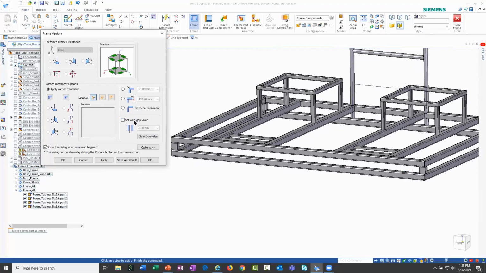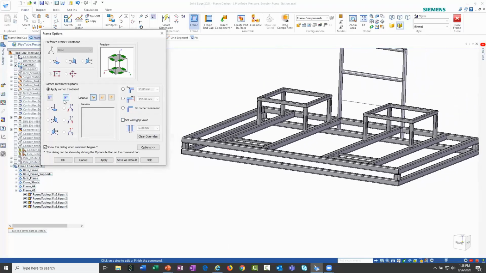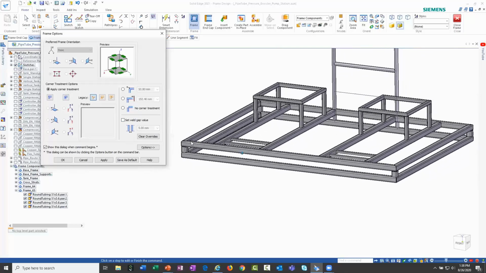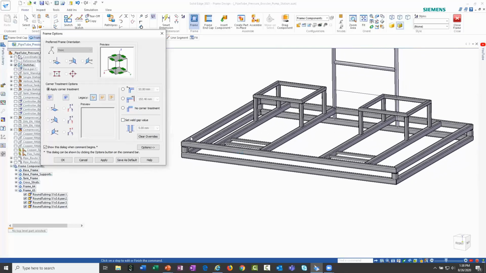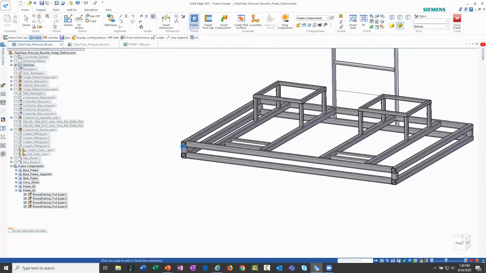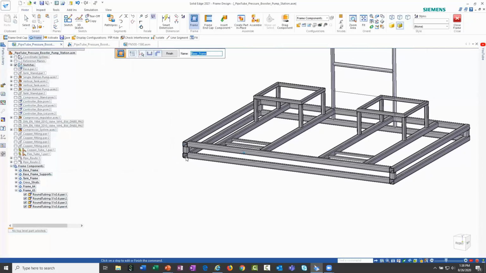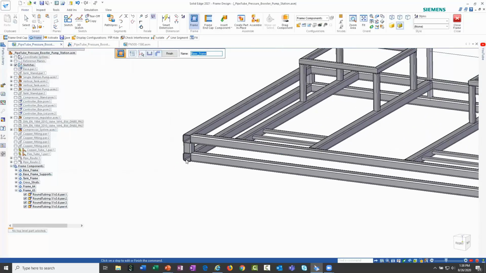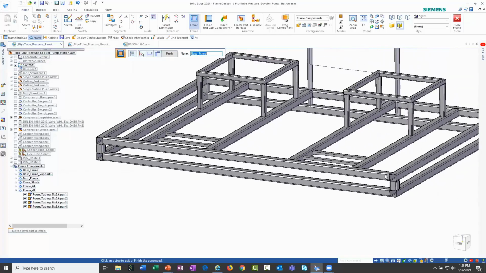I'm going to turn the weld gap option off for a minute, and then I'm also going to change this base frame from mitered corners here on the top and the bottom. I'm going to change those to where those conditions, the frames are open on the ends. So we'll apply that. And you can see here how we went ahead and opened up on the four corners there, these frame members. So they're now open on each of the four corners.